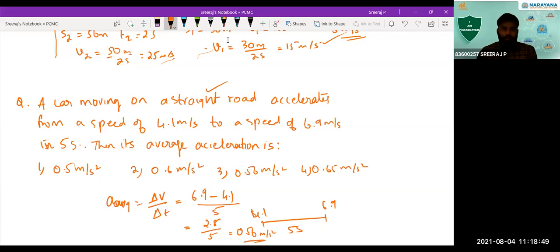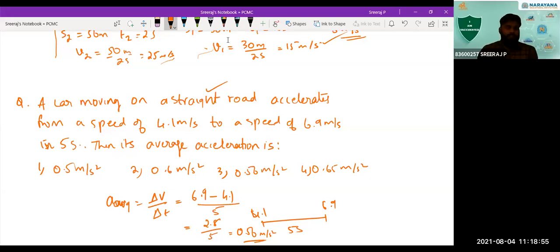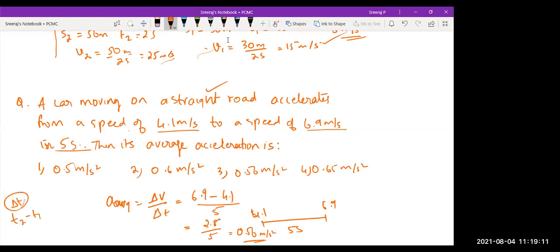Sir, because only one time interval is given, we consider delta T as 5, isn't it? You can see here, a car is moving on a straight road, accelerates from a speed of 4.1 meter per second to 6.9 in 5 seconds. In 5 seconds, that is T2 minus T1, or delta T. That is the given delta T itself, sir.